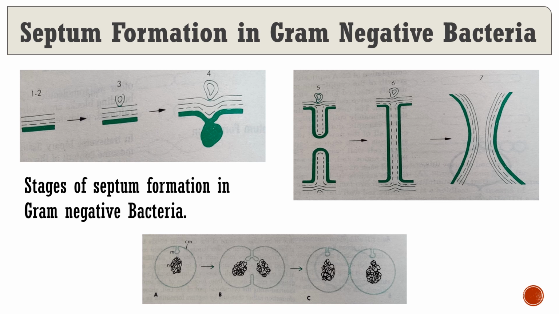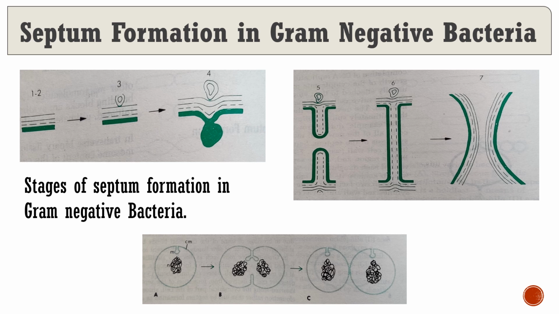Now in gram-negative bacteria like E. coli, in stages 3 to 6 you can observe a fold, an irregular round structure, above the outer membrane in diagrams 1 to 6. You can easily observe that round irregular fold on the outer membrane of the cell.